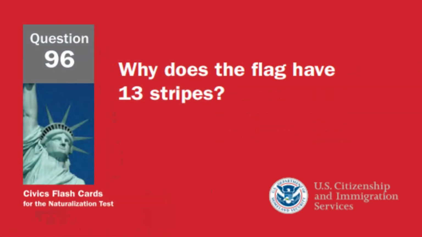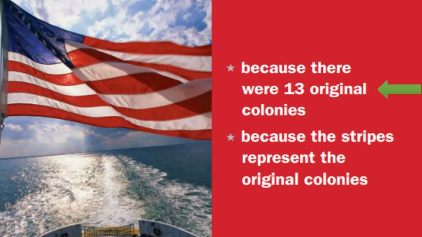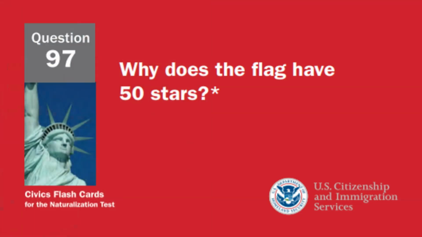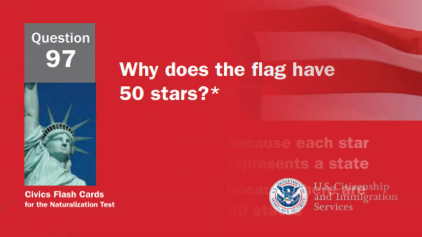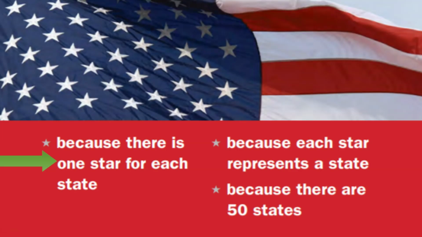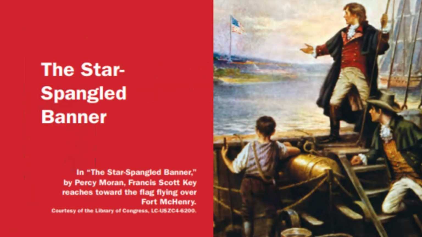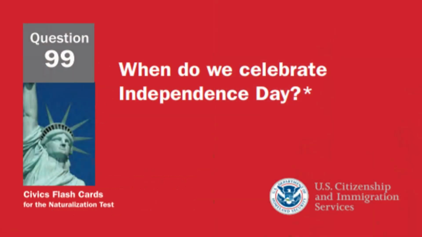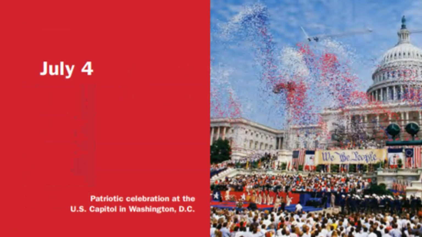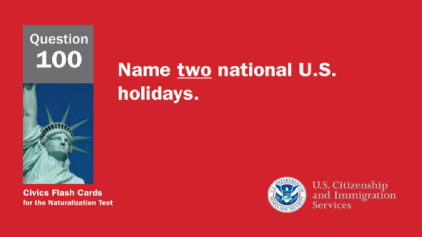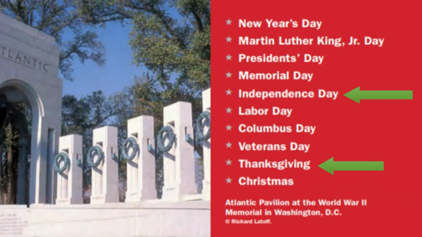Why does the flag have 13 stripes? Because there were 13 original colonies. Why does the flag have 50 stars? Because there is one star for each state. What is the name of the national anthem? The Star-Spangled Banner. When do we celebrate Independence Day? On July 4th. Name 2 national U.S. holidays. Independence Day and Thanksgiving Day.